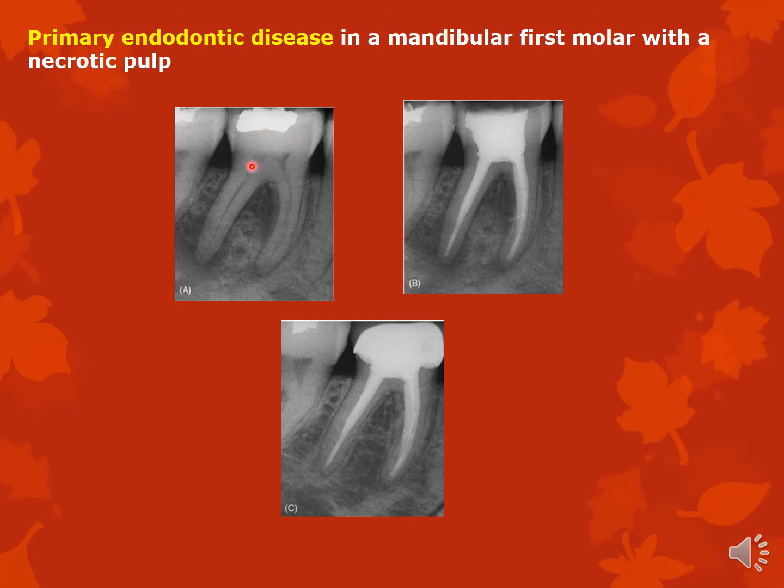Just to give you an associated tip, the pulp horns are sometimes very high and you don't see it in the x-ray. Or there is secondary decay below these restorations, or there is marginal leakage if the cementation has not been done properly, and this leakage goes into the pulp and involves the pulp and makes it necrotic. So many a times the patient is not even aware of this, right?